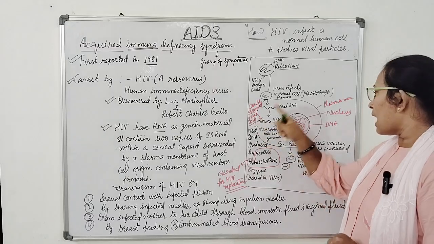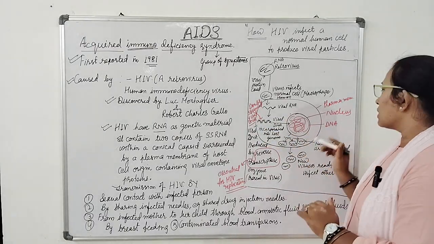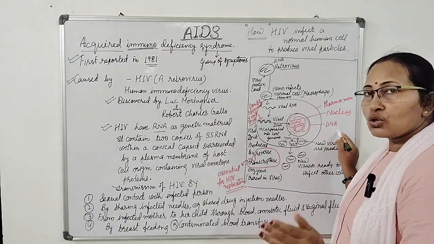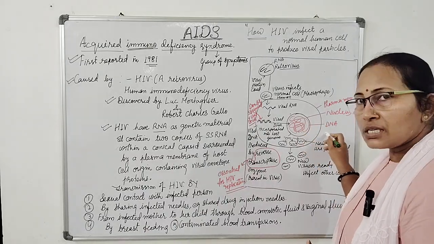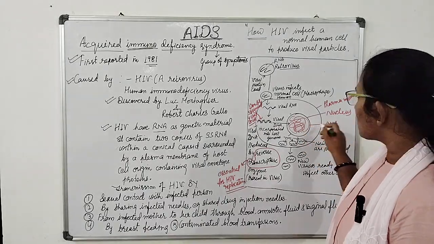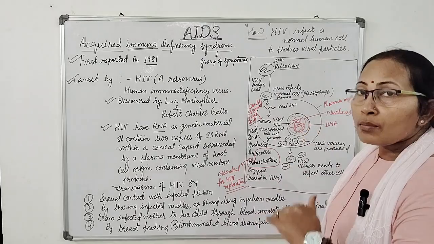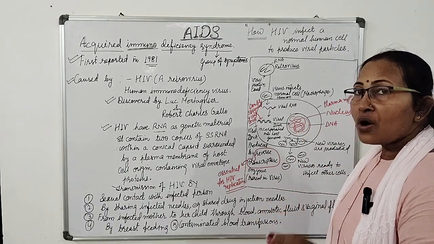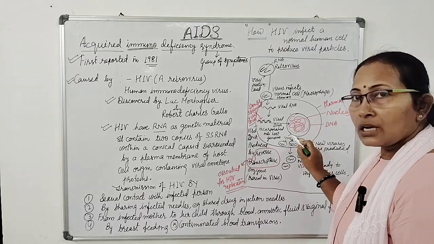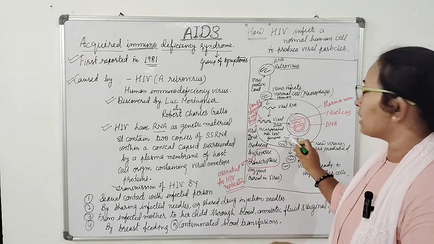This DNA enters and mixes with the human genome, that is the double-stranded DNA, and this infected DNA now, by the process of transcription, forms the viral RNA.